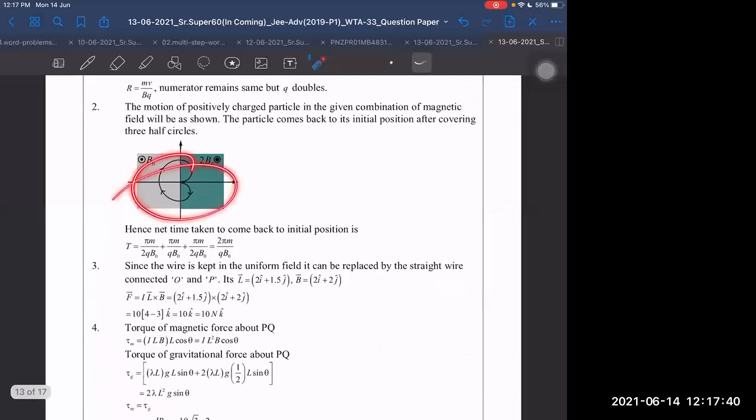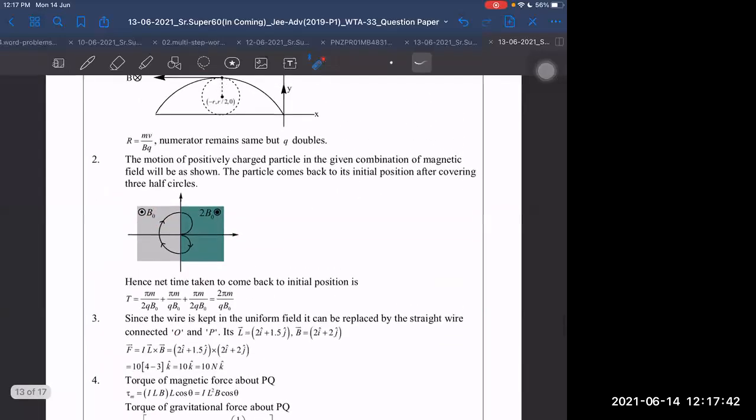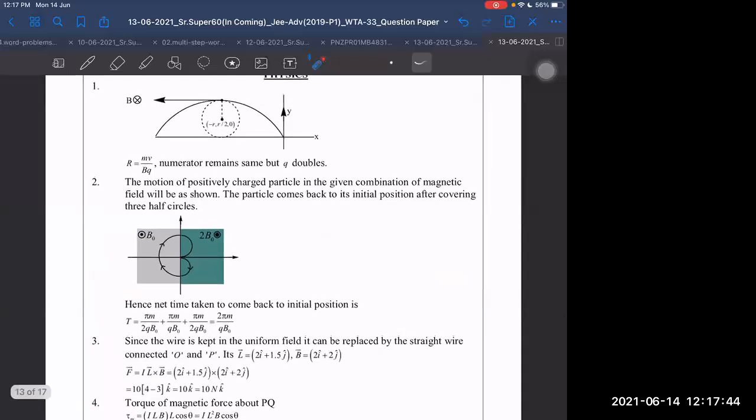What was this question? Interesting diagram, but you did not ask me this one. Sir, that was easy. How much time will the particle take to come to its initial position again? I think it is some semicircular part. Yes, sir. I thought too, there will be different fields. We just need to find the total time: R by 2, and again it will be R and R by 2.